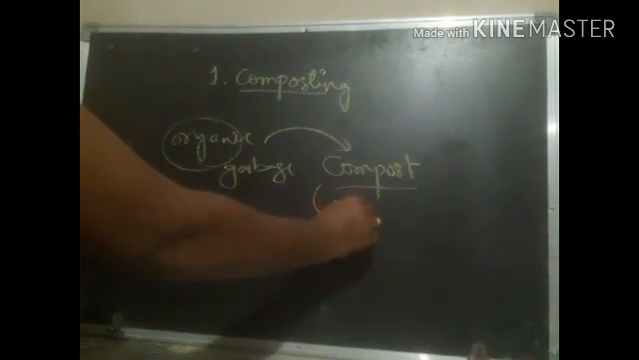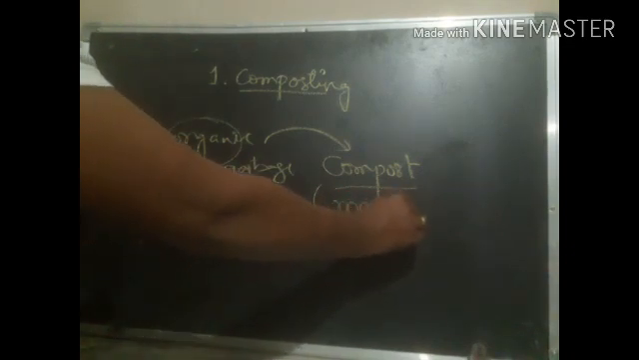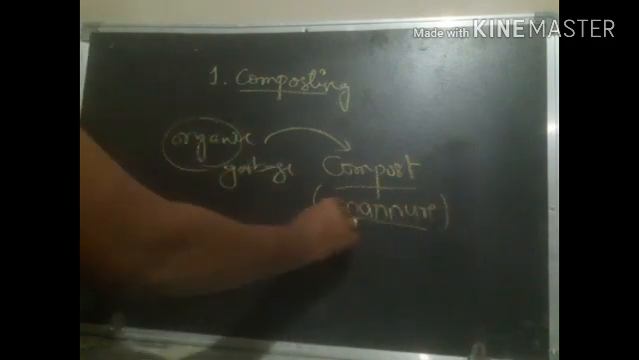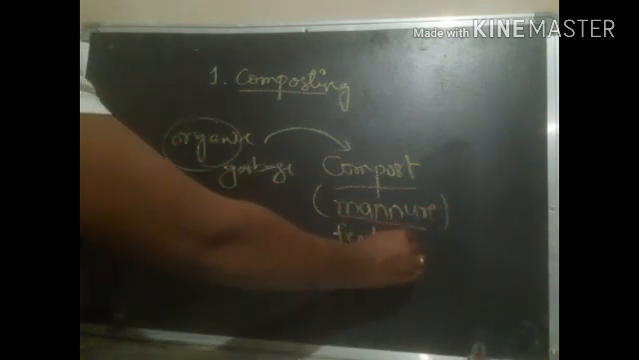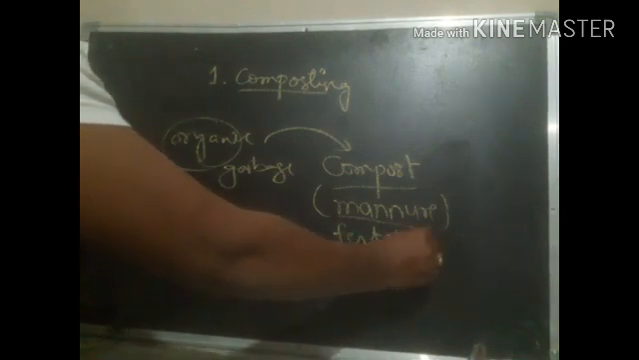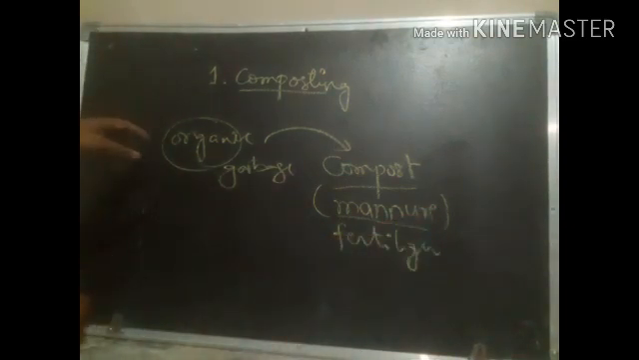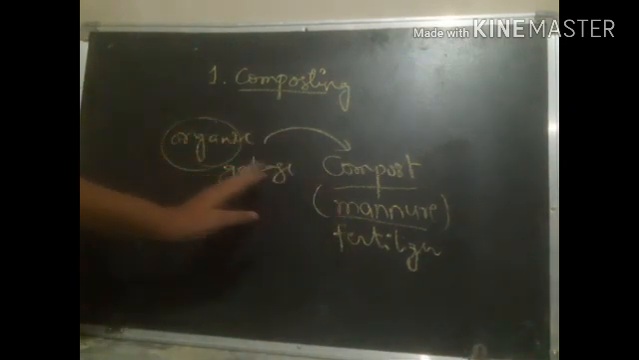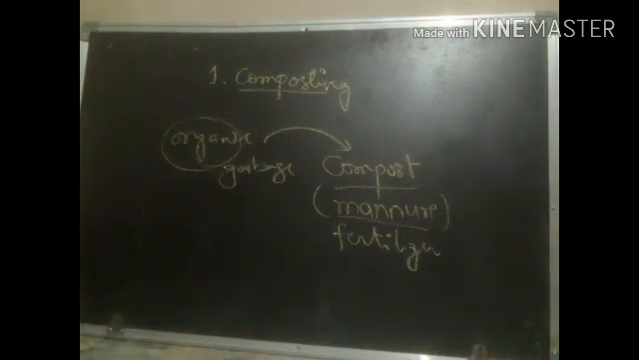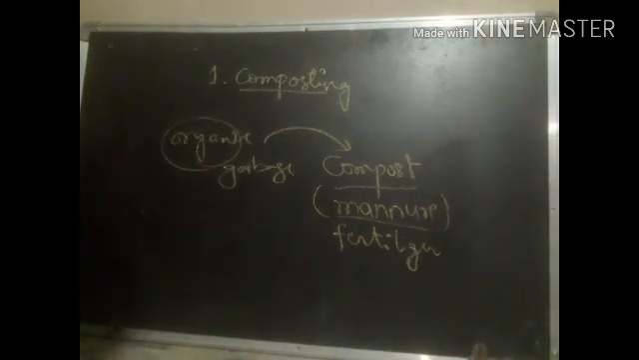Compost is nothing but a manure. Manure is also called fertilizer, natural fertilizer, right? So here the organic garbage can be converted into compost, or manure, or fertilizer. That is what we call composting.